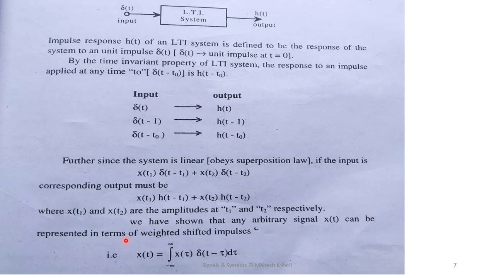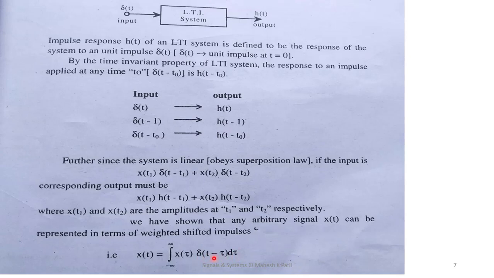So in general, any arbitrary signal x of t can be represented as x of t equal to the integration from minus infinity to plus infinity of x tau delta t minus tau d tau. So this is the convolution integration equation as far as the CT LTI system is considered.